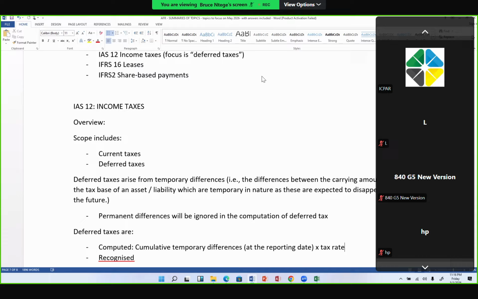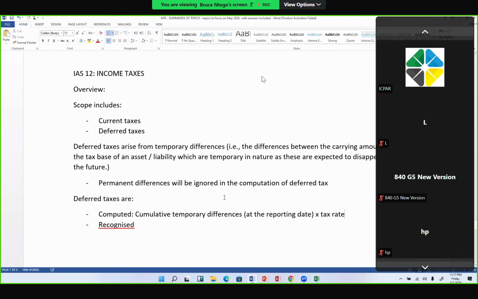You will be given, or required to compute, those temporary differences, which are needed in that calculation. I'll talk about the temporary differences later. Once you have computed the deferred tax that way, you need to recognize it, either as a deferred tax liability or as a deferred tax asset.